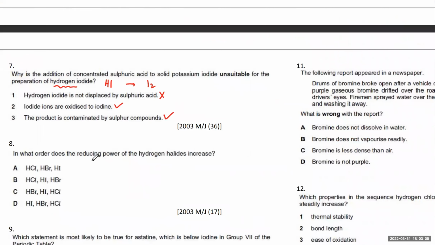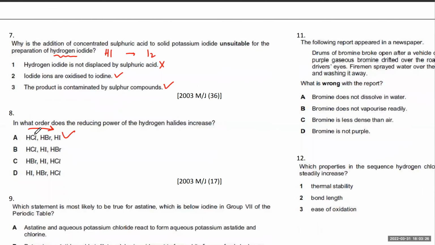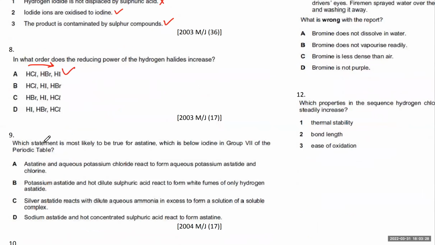Yes. So in what order does the reducing power of the hydrogen halides increase? So it's this one. They increase. I-1 loses electrons very easily. Cl-1 doesn't like to lose electrons. Which statement is most likely to be true for astatine, which is right at the bottom of the group?